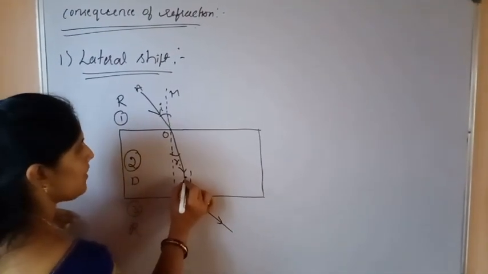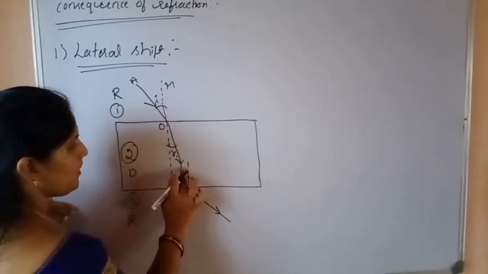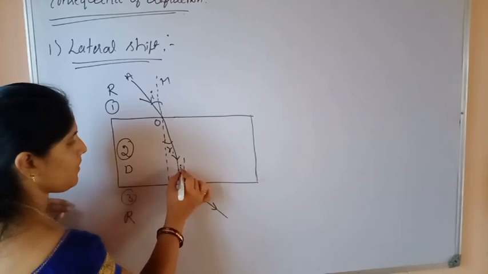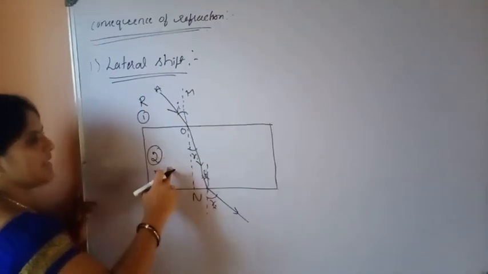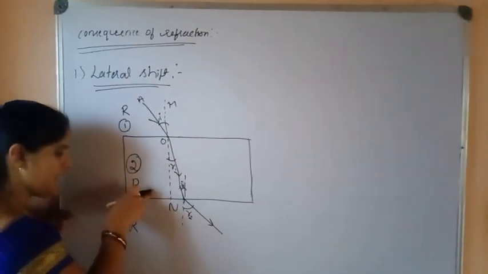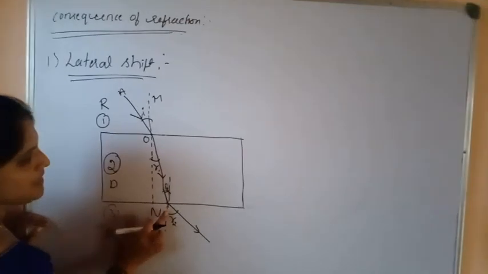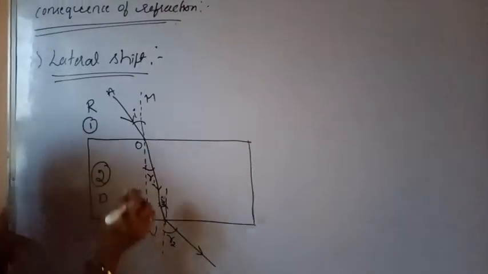This is the angle of incidence for the second ray, I2. Okay. So when light travels from rarer to denser, its velocity decreases, it bends towards the normal. Again, light travels from denser to rarer medium, its velocity increases. As a result of this, it bends away from the normal.